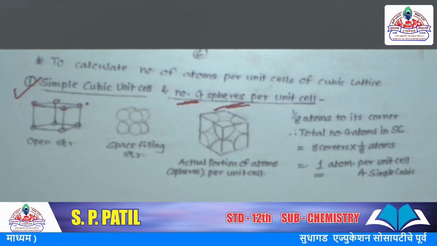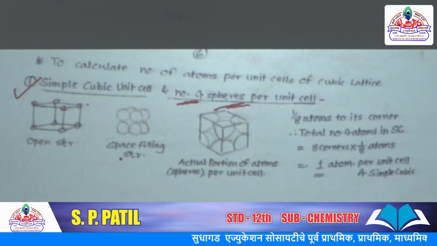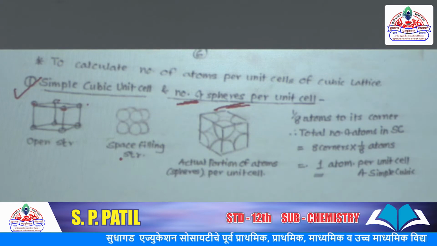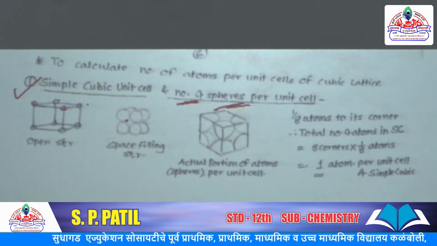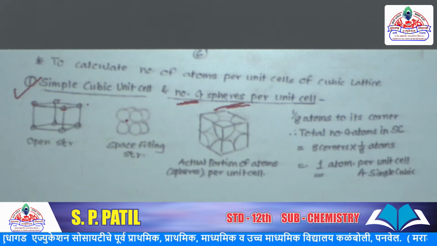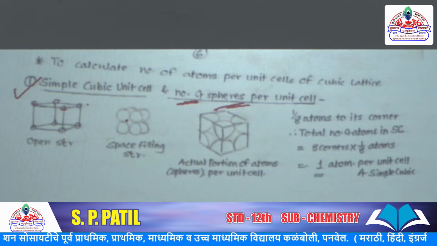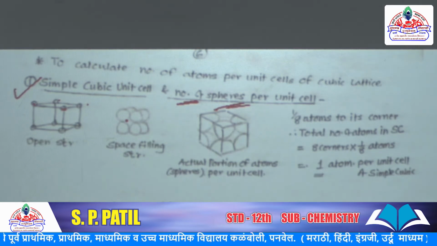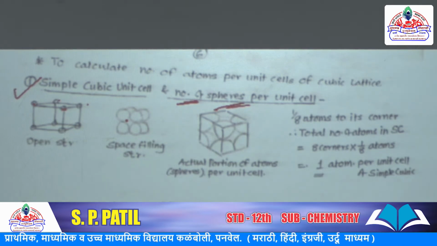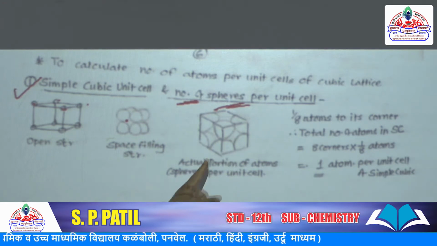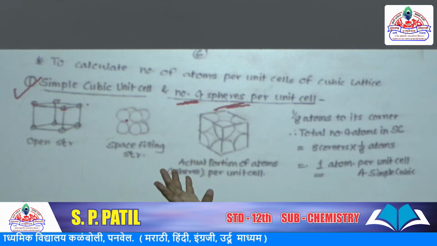Now the space filling structure, if we draw it using spherical shapes, with all the spheres connected, we get this type of structure. If this structure is cut from each surface, then we get this type of shape.